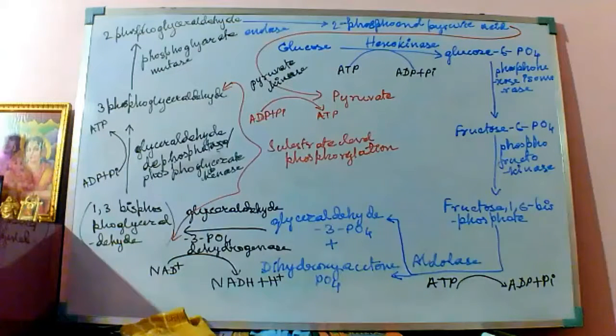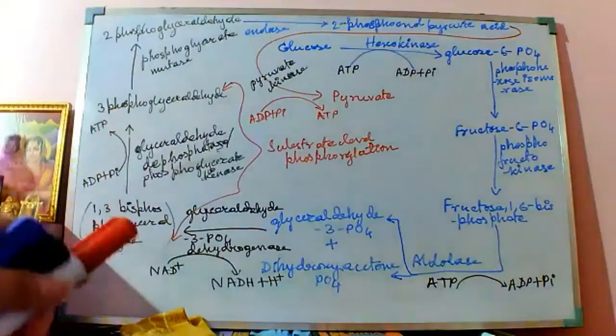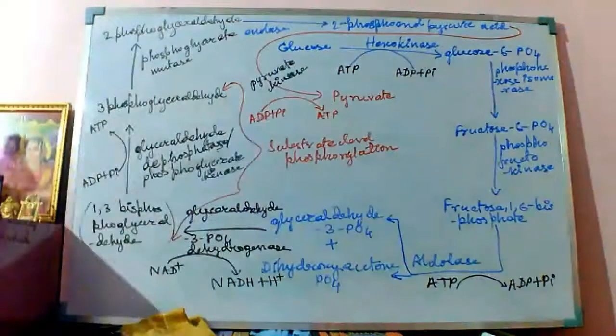Yes. So the phosphate group is being taken from the 2-phosphoenol pyruvic acid. The phosphate group is removed from there and condensed with the ADP, and then it forms the ATP. Okay, this is the entire cycle of glycolysis.